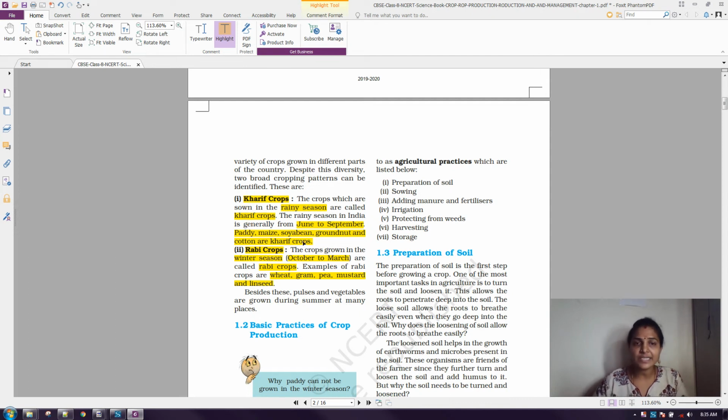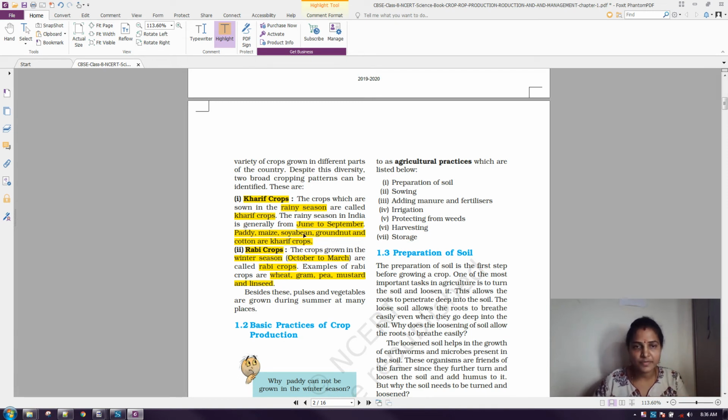Next, while we are writing the examples for Kharif crops and Rabi crops, definitely we will get confusion whether paddy will come under Kharif or winter season, or Rabi crops. So how can we remember these examples? You just take the first letter.